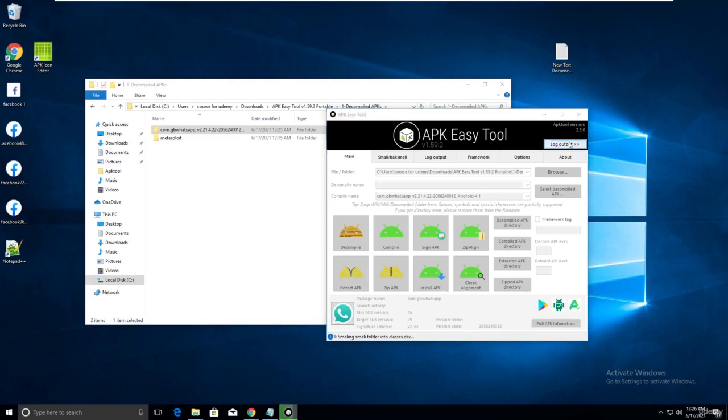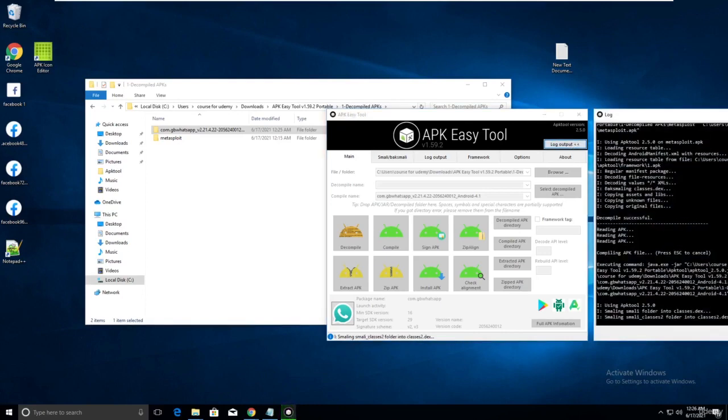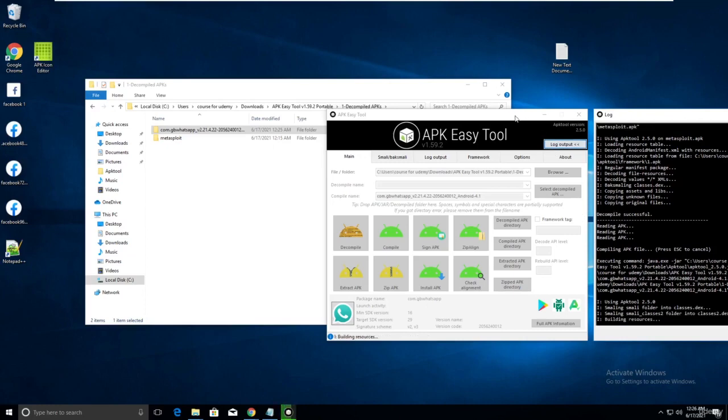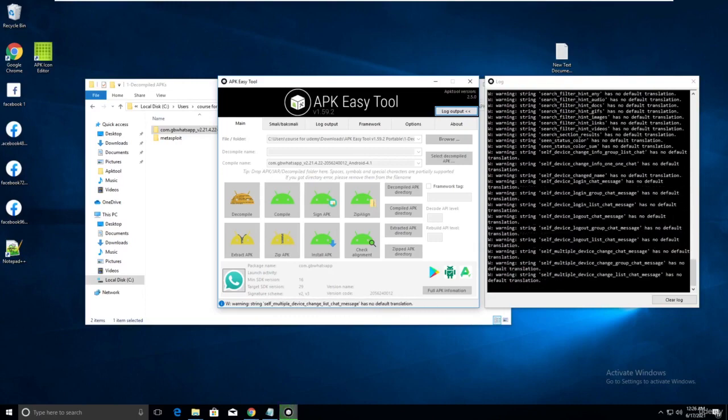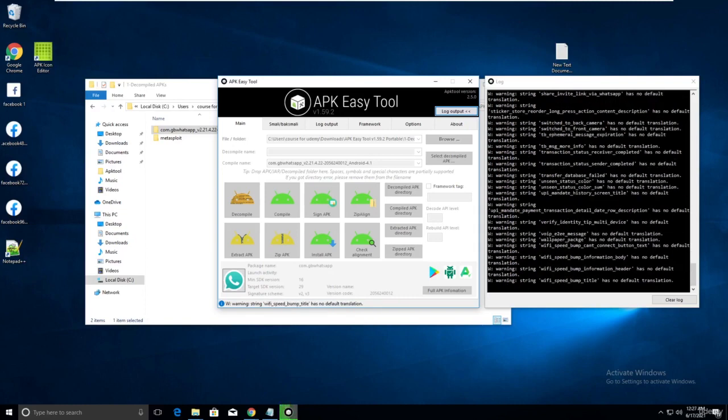Let me click on the log output. Let me see here what it's doing. Building resources is there. I got a lot of warnings. Chat message or no default. Okay, no problem, Wi-Fi speed bump.